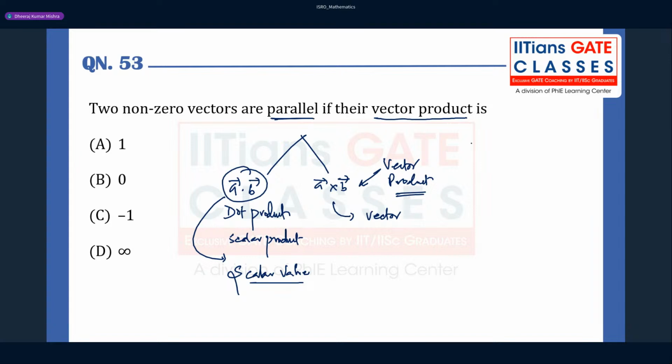If two vectors are parallel to each other, the angle between them is zero. So A cross B is nothing but the magnitude of A times the magnitude of B times the sine of the angle between the two vectors. Sine of the angle is nothing but 0, since sine 0 is 0. So the answer for this question is 0.